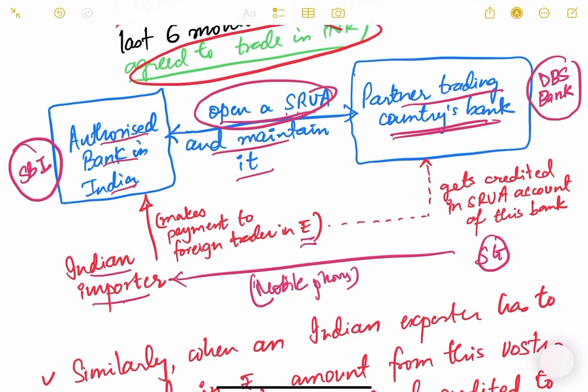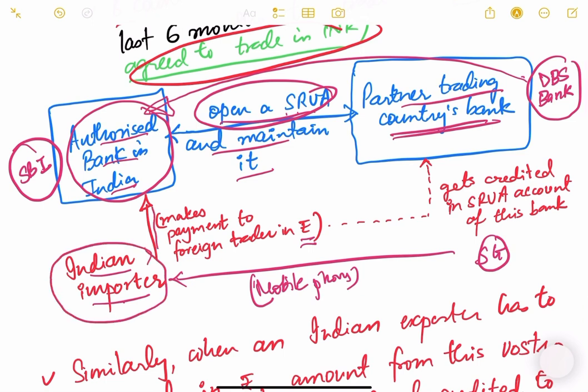Okay, so the account will be opened in the Indian authorized bank of the partner trading bank. So DBS bank will open an SRVA account in the SBI bank. Now what is happening, this Indian importer is paying to the SBI, and this payment has to be sent to Singapore through DBS bank.